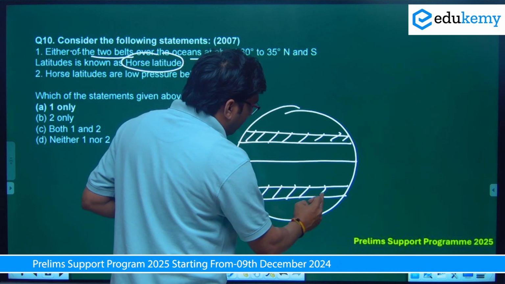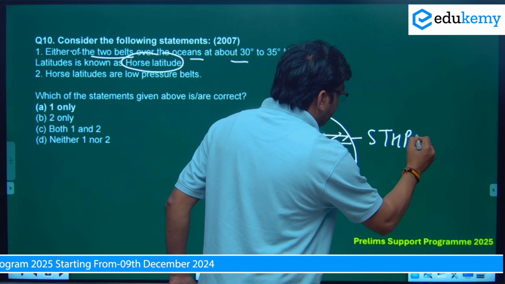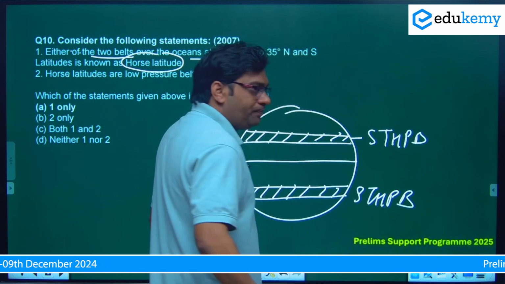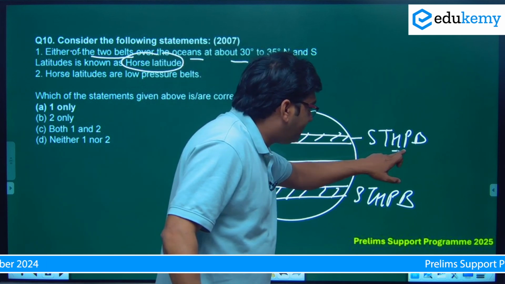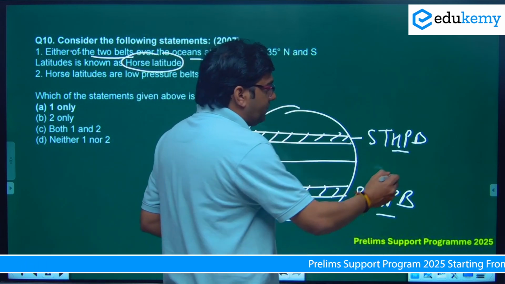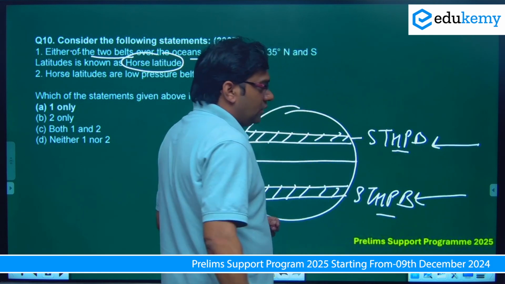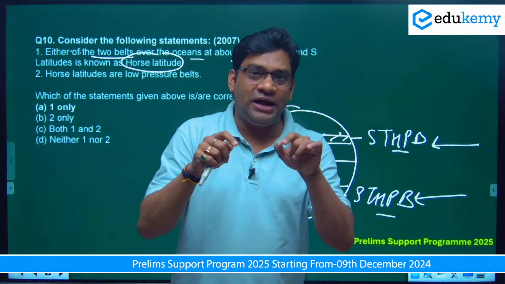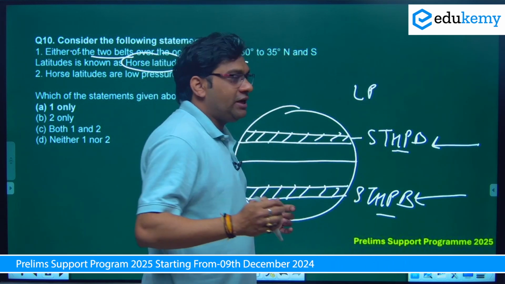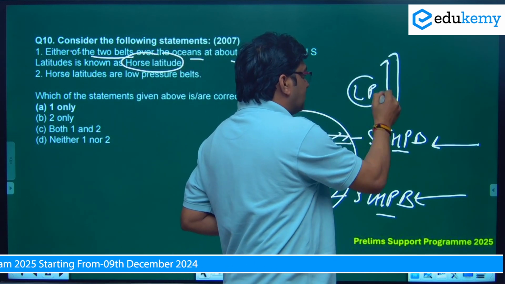इसका हम लोग क्या जानते हैं, this is called the subtropical high pressure belt. Now remember, whenever you see the word high pressure in a place, it means here air is sinking. Air is sinking at a particular place, that creates a high pressure. And whenever you see the word low pressure, it means air is rising. वहां से air rise कर रहा है, and that's why it's mentioned low pressure.